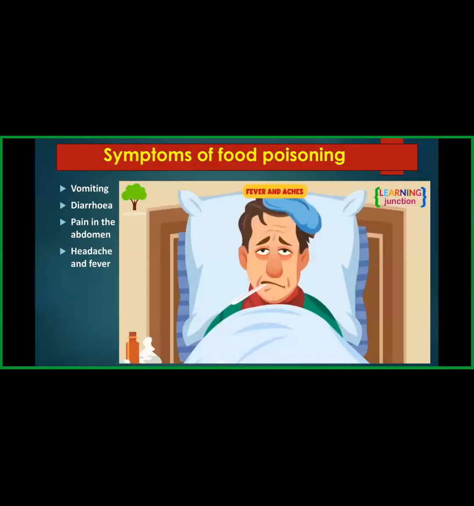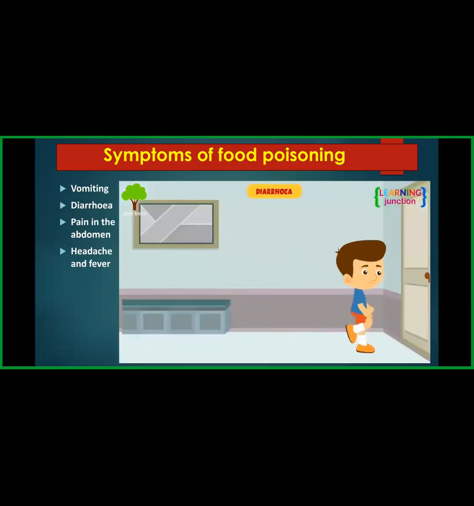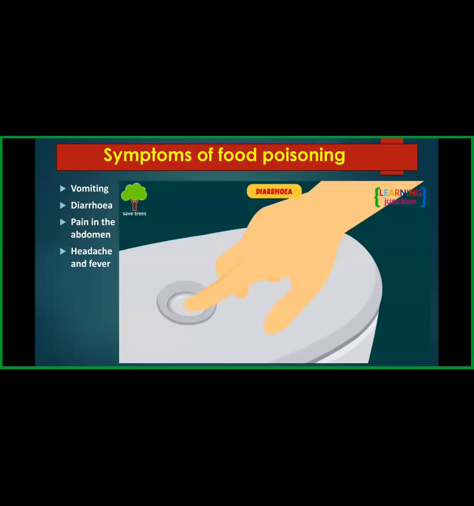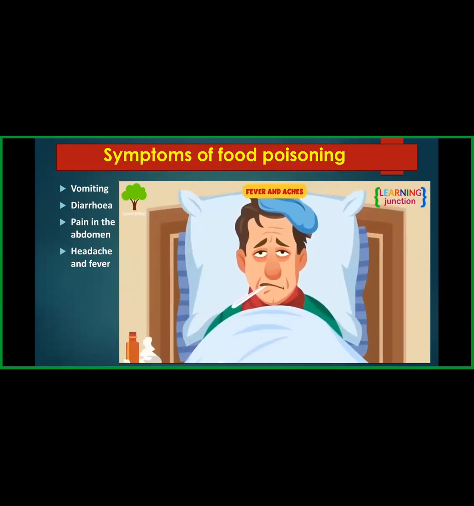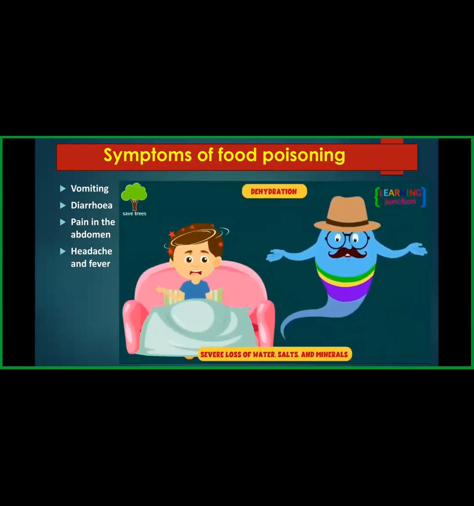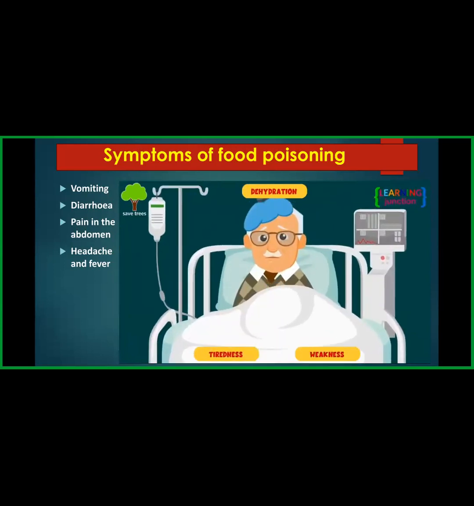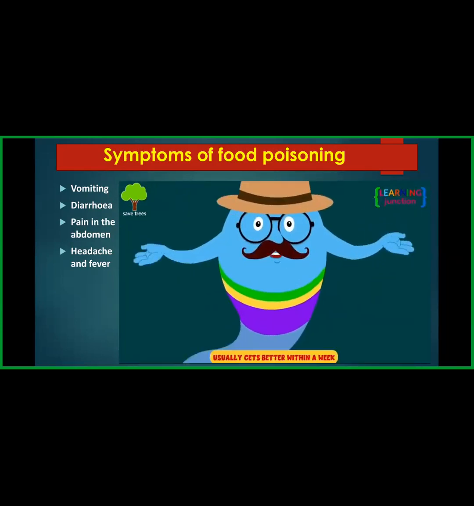Now let us see about the symptoms in detail. Some other common signs and symptoms. Diarrhea. If you have stomach cramps, diarrhea, or nausea a few hours after eating something, chances are you may have food poisoning. Fever and aches. The typical signs of food poisoning are head or muscle aches and a fever. Dehydration. This is a severe loss of water, salts, and minerals. A lack of fluids in the body can cause tiredness, weakness, and sometimes even irregular heartbeats. Food poisoning is rarely serious and usually gets better within a week.